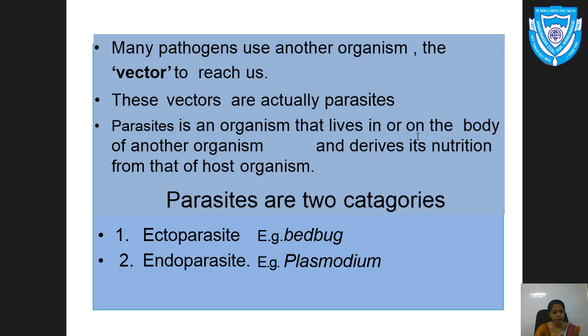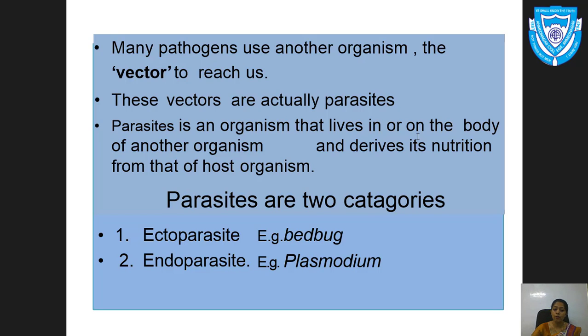On the basis of this, there are two categories of parasite. The first one is the ectoparasite and the second one is the endoparasite. What are ectoparasites? They are present on the body of the host organism. Examples are bedbug, louse, and fleas.